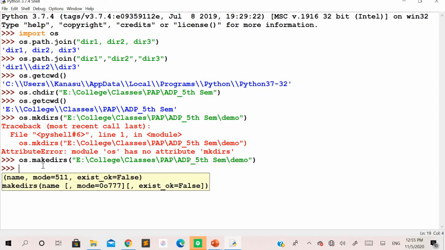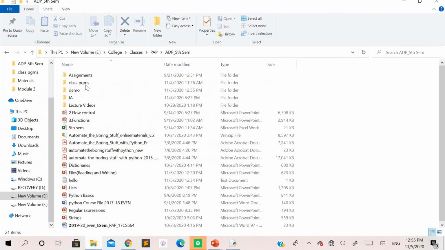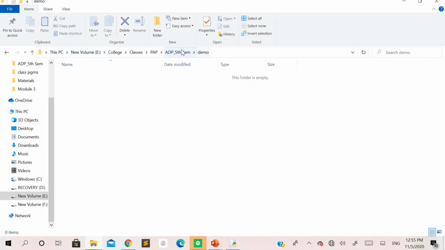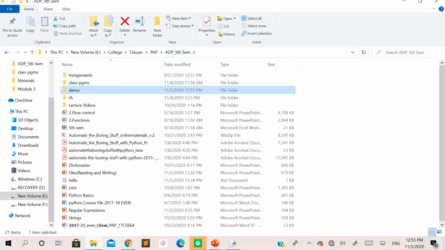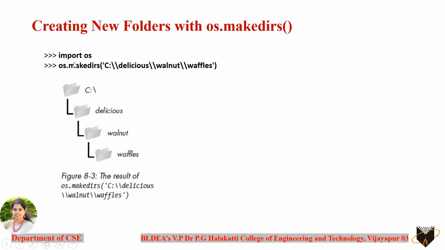So it is not going to return anything, instead a demo folder will be created over there. So let's check whether the demo folder has been created or not. Here you can see the demo folder has been created, which is empty. So this is how you are going to create a new folder with the help of the makedirs method, which is available with the OS module here.